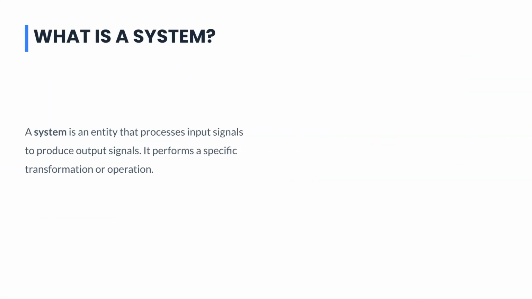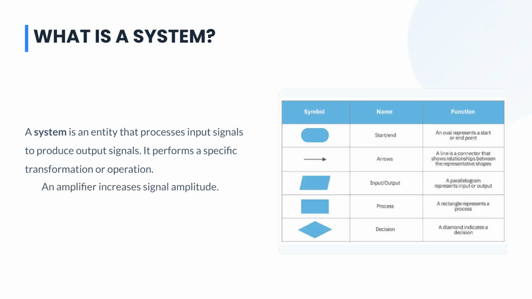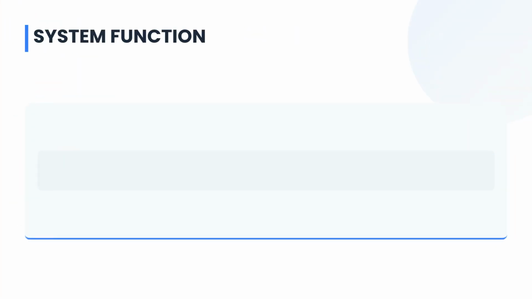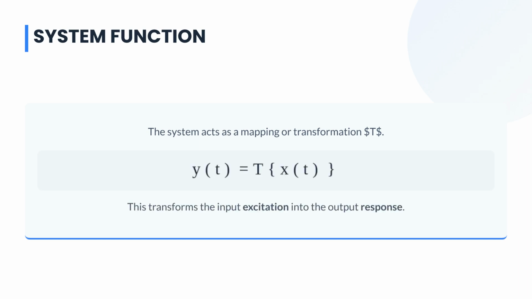noise. A system is an entity that processes input signals to produce output signals. It performs a specific transformation or operation. Examples include an amplifier increasing signal amplitude or a filter removing unwanted noise. The system acts as a mapping or transformation, $T$. The output signal $y(t)$ is the transformation of the input signal $x(t)$. This process converts the input excitation into the output response.